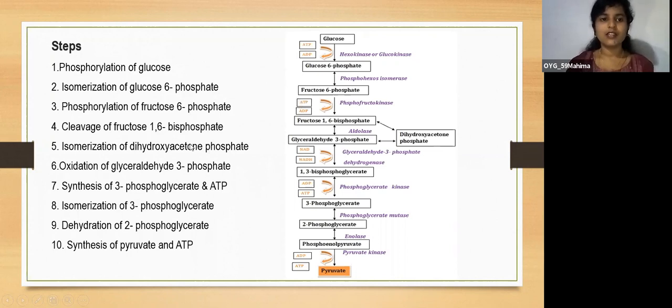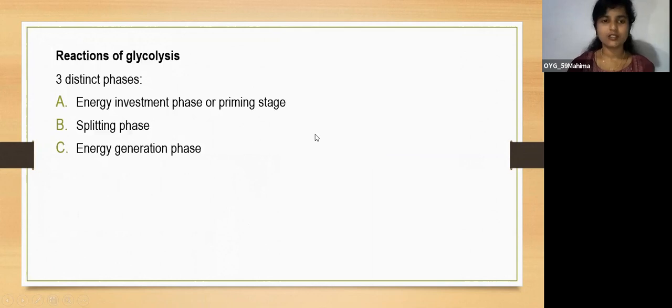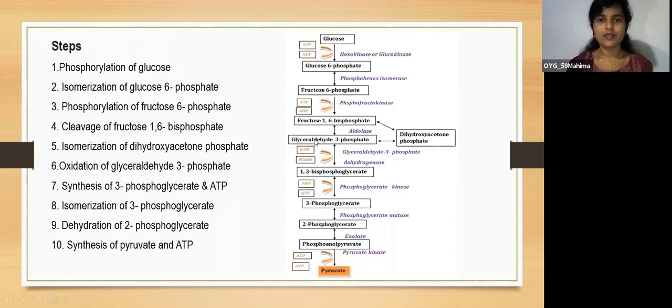Next is cleavage of fructose 1,6-bisphosphate. This is the splitting phase. Under the influence of the enzyme aldolase, fructose 1,6-bisphosphate is divided into glyceraldehyde 3-phosphate and dihydroxyacetone phosphate.